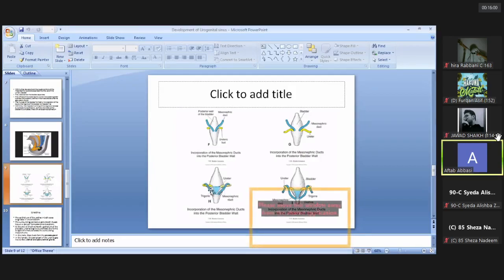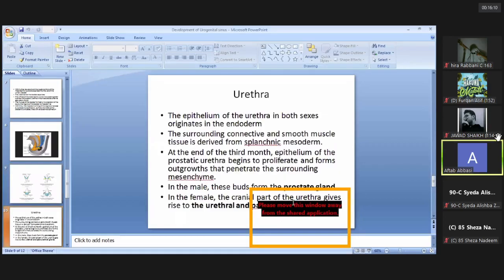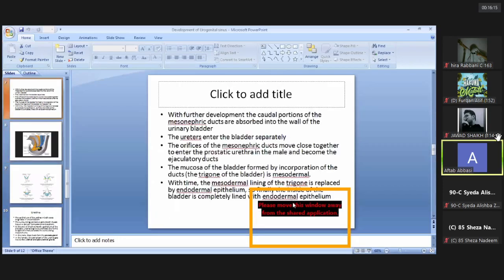Second thing, the openings of the mesonephric ducts. The mesonephric ducts open into the prostatic urethra in the males and form the ejaculatory ducts. Related to the mucosa or epithelium of the urinary bladder, only the trigone part is formed because of the incorporation of the mesonephric ducts. So that's why initially it is mesodermal in origin, but after some time it will change into the endodermal epithelium. And in adult life, it is wholly covered by the endodermal epithelium.